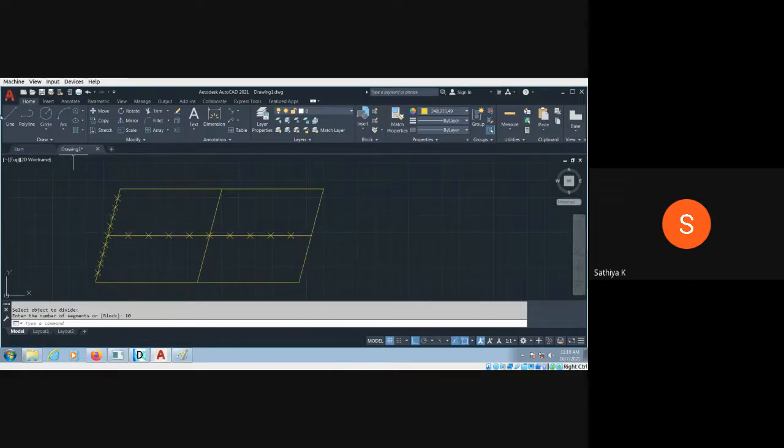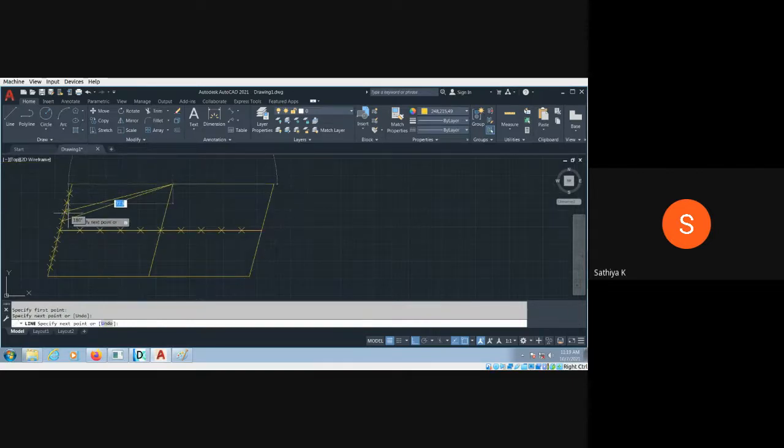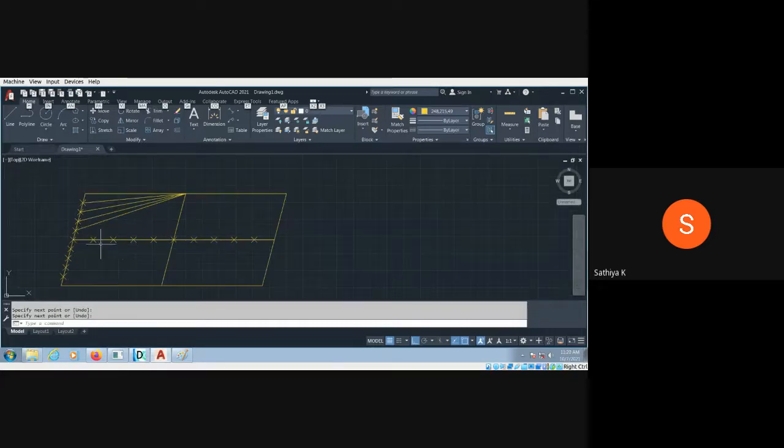Now I have to draw the line from here to this point. You need to draw this line. The next one, you have to draw the line from here up to this point.